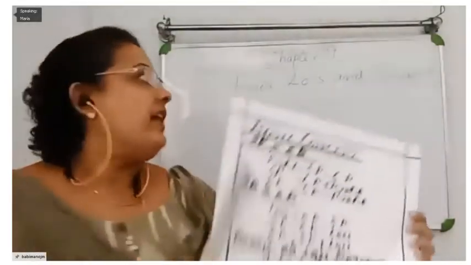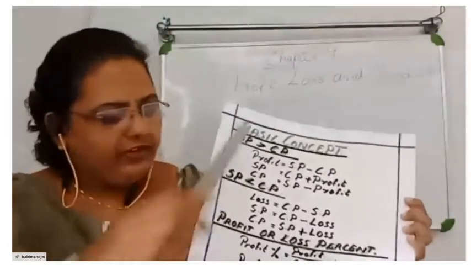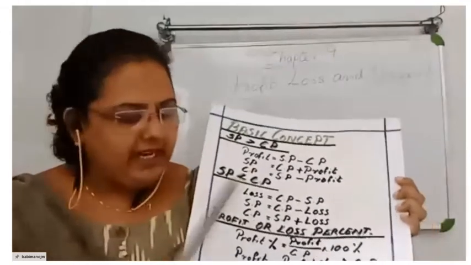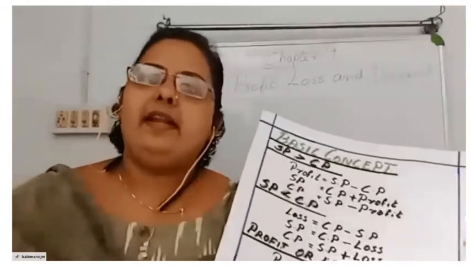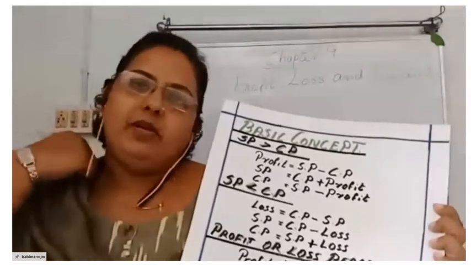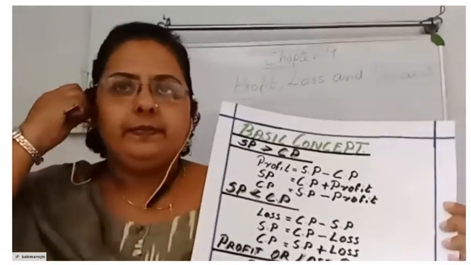Leave the space for writing that also. After writing the chapter's name, leave one page because many formulas are coming, so that you can write them all. Later on I'll explain those formulas. You have to study those formulas by heart.